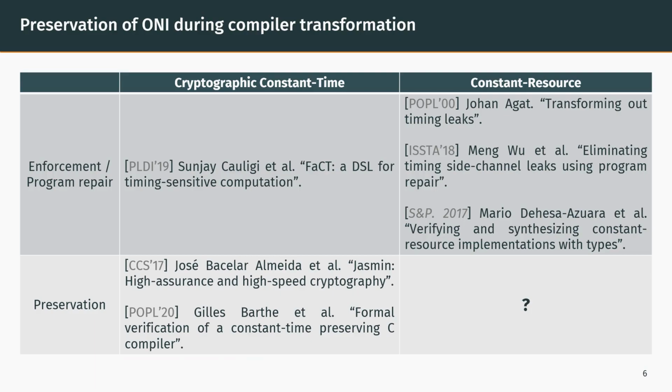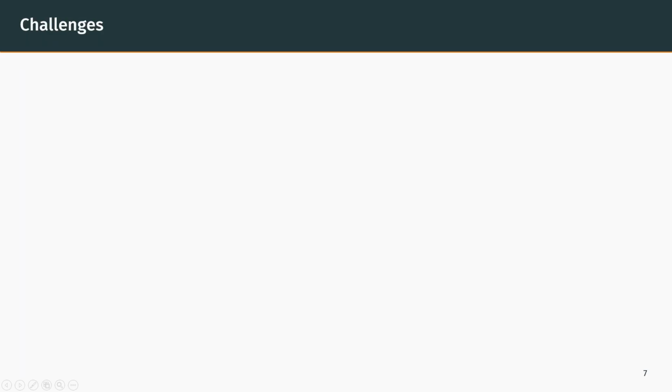A lot of work has been devoted to the constant time policy and program transformations. I list here a few works that are about either enforcing or repairing the policy by transformation or preserving it during a transformation. When it comes to the constant resource policy, there are several works about enforcing the policy. However, as far as we know, the problem of preserving the policy during a transformation has never been tackled. And this is the goal of our work.